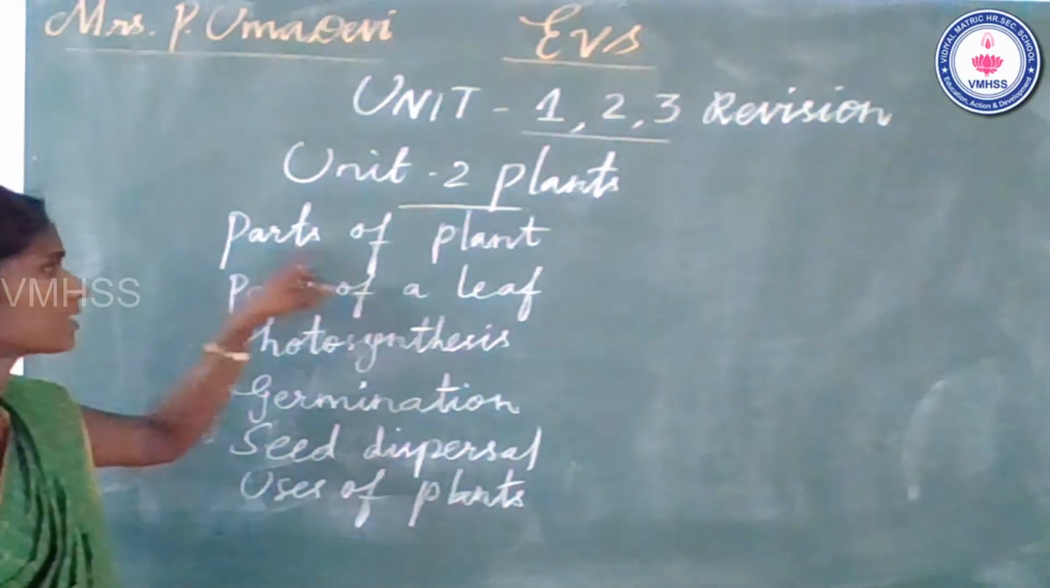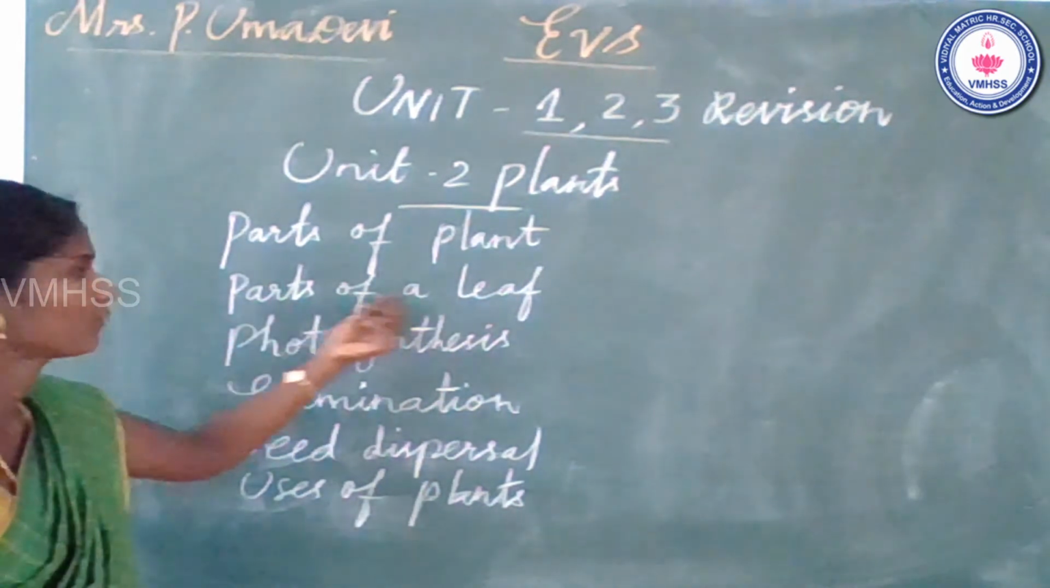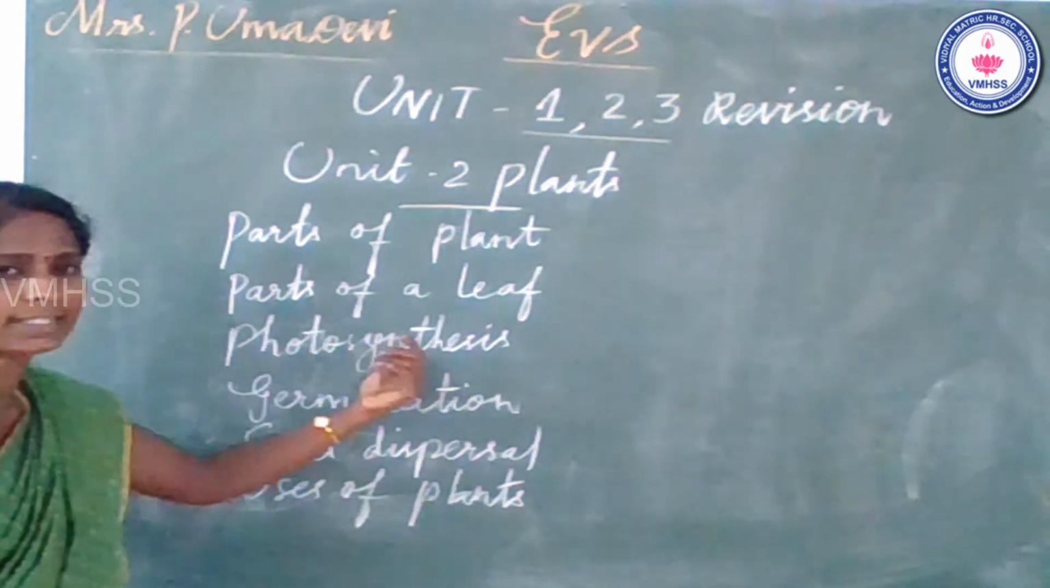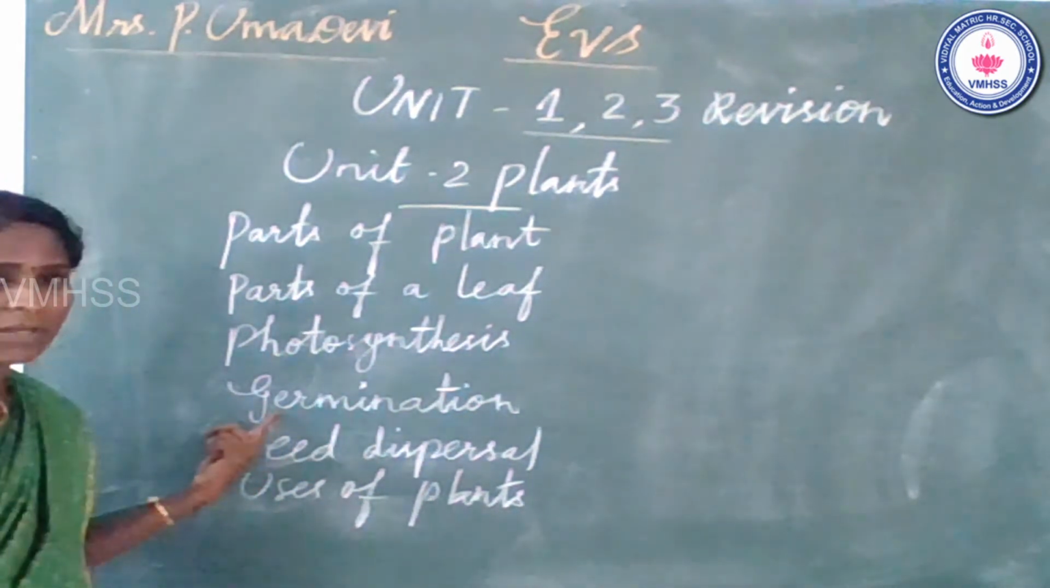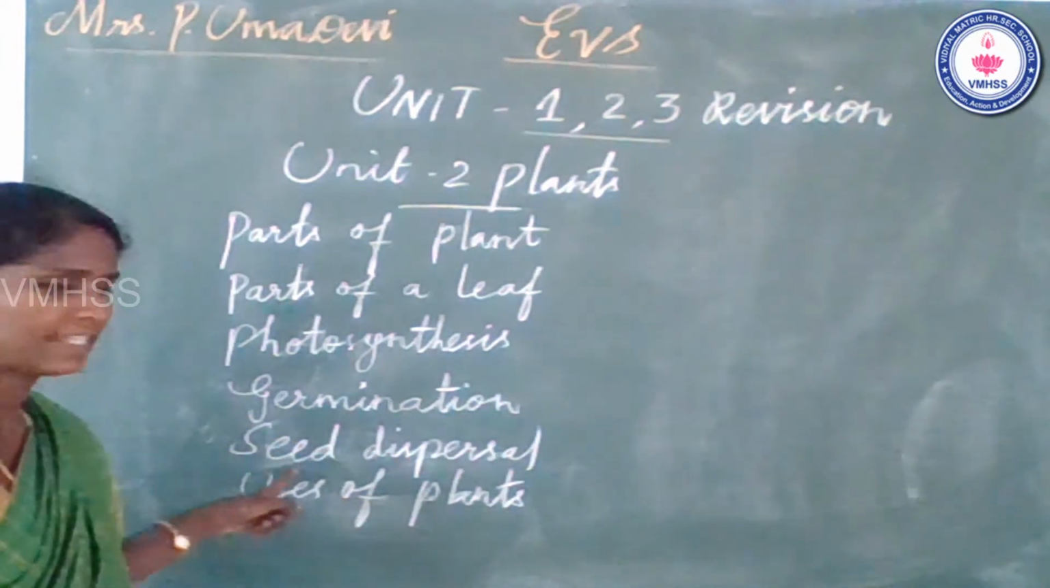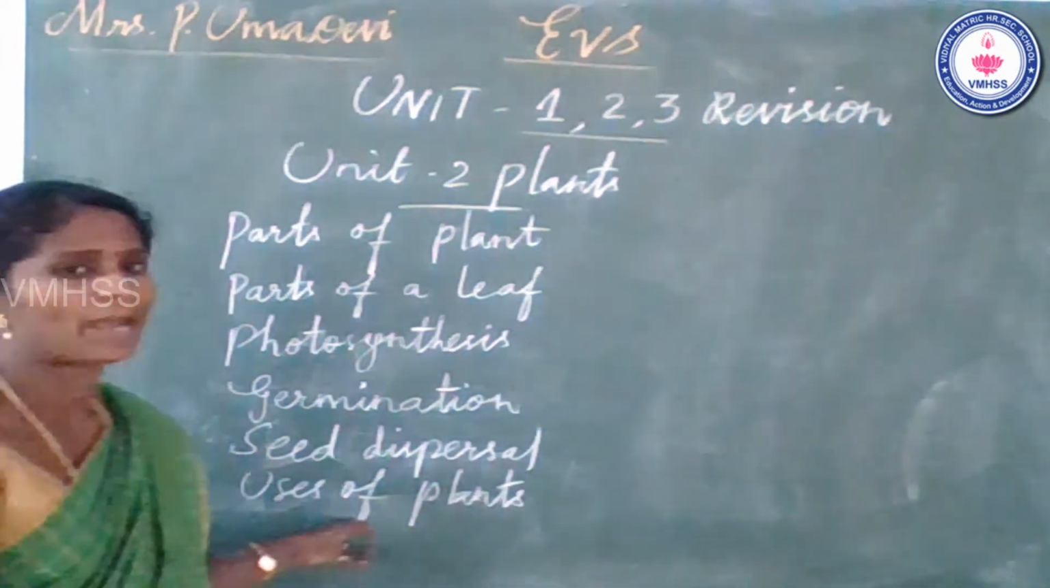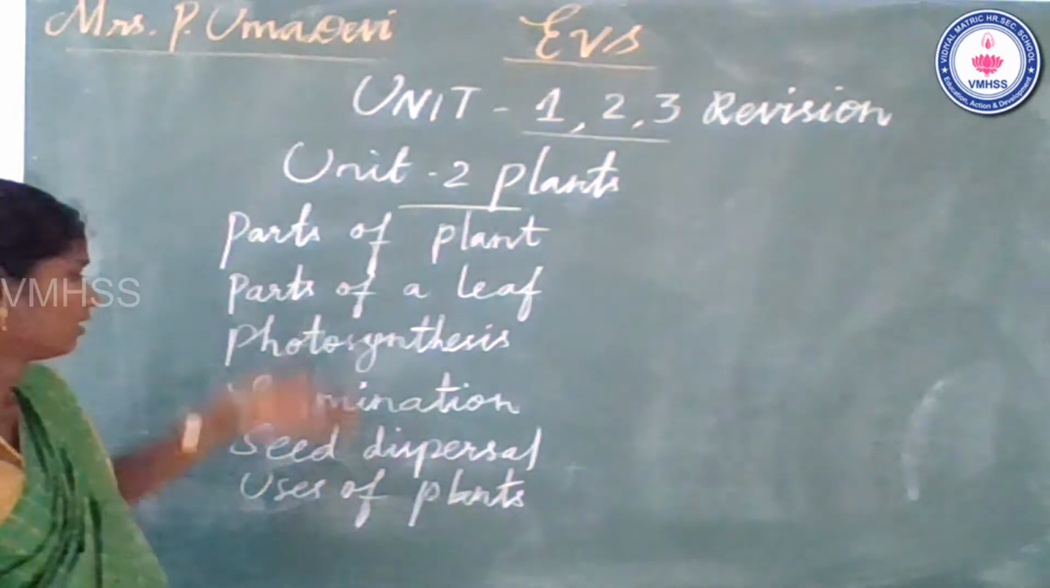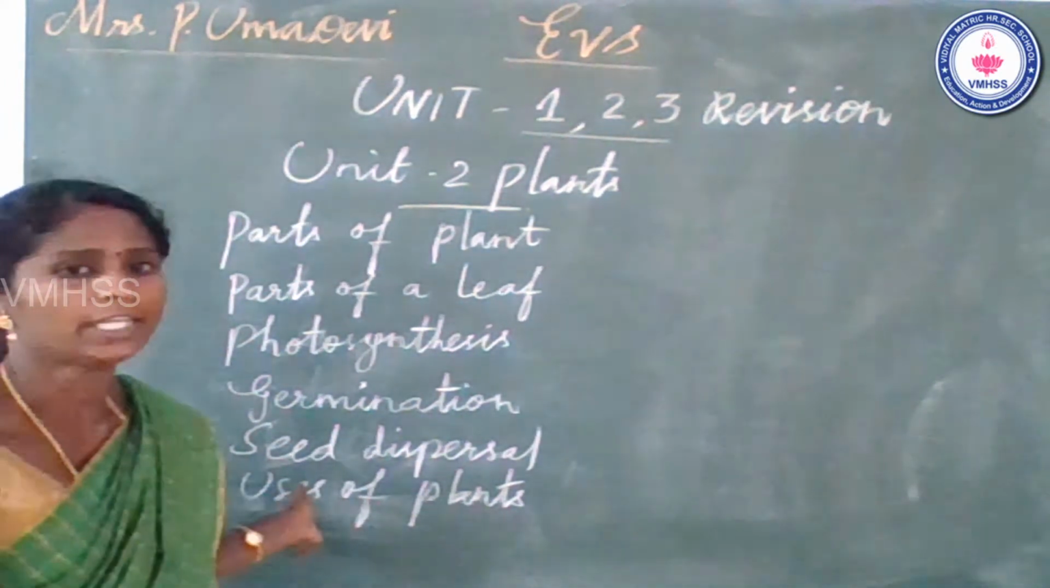Okay. First one, parts of a plant, and then parts of a leaf. Third one, photosynthesis method. Fourth one, what is meant by germination. And fifth one, seed dispersal. And then use of plants. Already we have seen these subtopics of the lesson. Okay? In unit 2 topic.